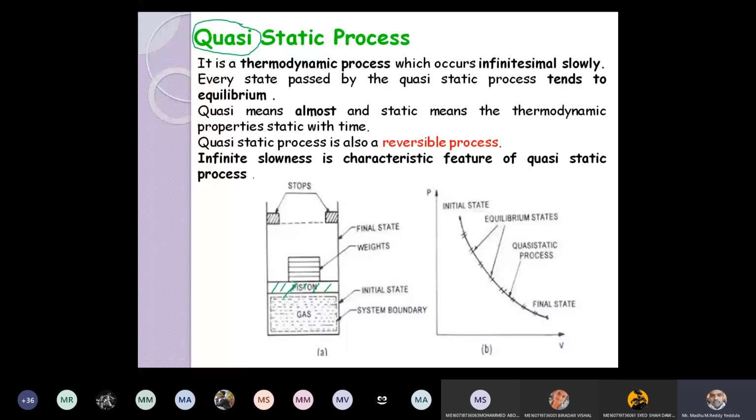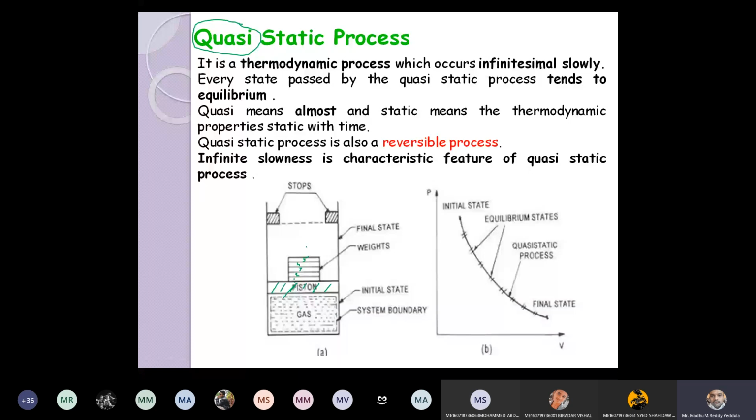Now, can you observe over the piston, there are different weights, 1, 2, 3, 4, there are 5 weights. Are you able to see? Five weights are there over the piston. Weight is nothing but a force, because the unit of weight is also a Newton, the unit of force is also a Newton, right? Weight and force are one and the same. So over the piston we have particular weights.